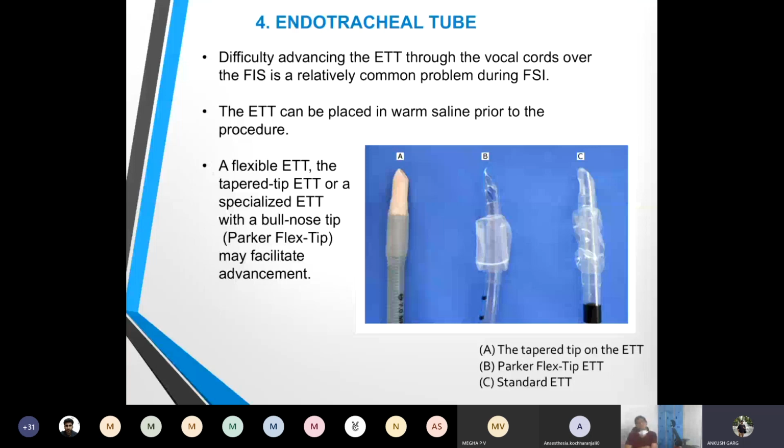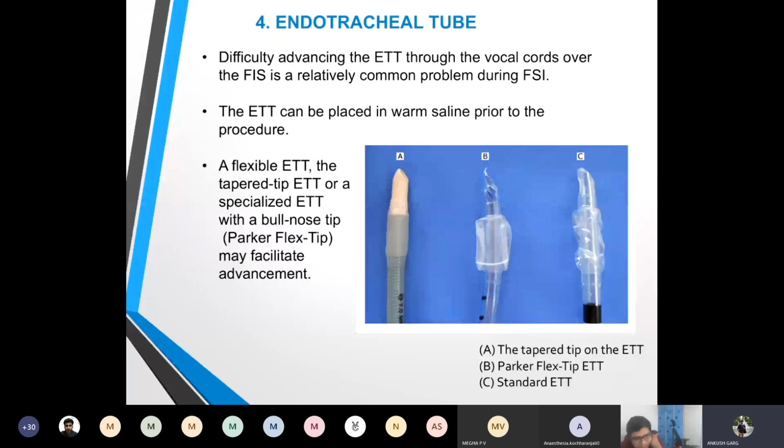Apart from that, we have different types of endotracheal tubes which are easier to pass over the fiber optic endoscope. For example, a tapered tip endotracheal tube. This one is a part of the intubating LMA. It's easier to pass over the fiber optic endoscope. And we have the flex tip endotracheal tube and a standard endotracheal tube.